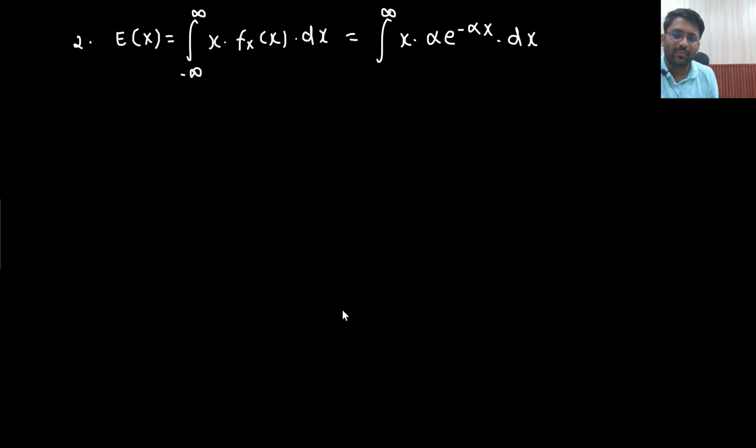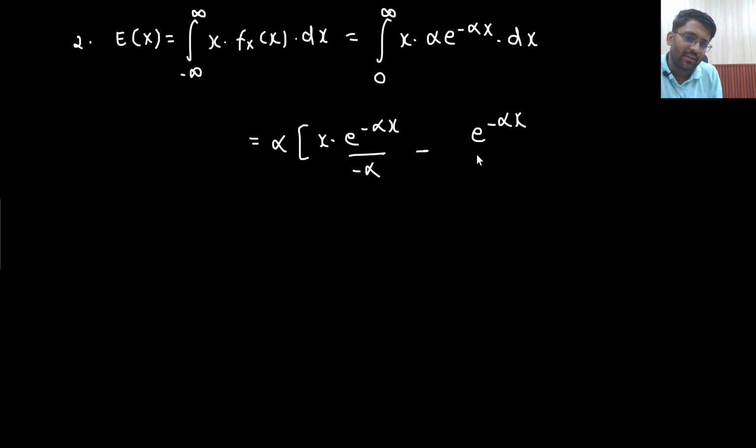Can you solve it? Alpha is a constant value, take it outside. Use the first as it is, integration of second, minus differentiation of first, integration of second, and then the integration of the whole.